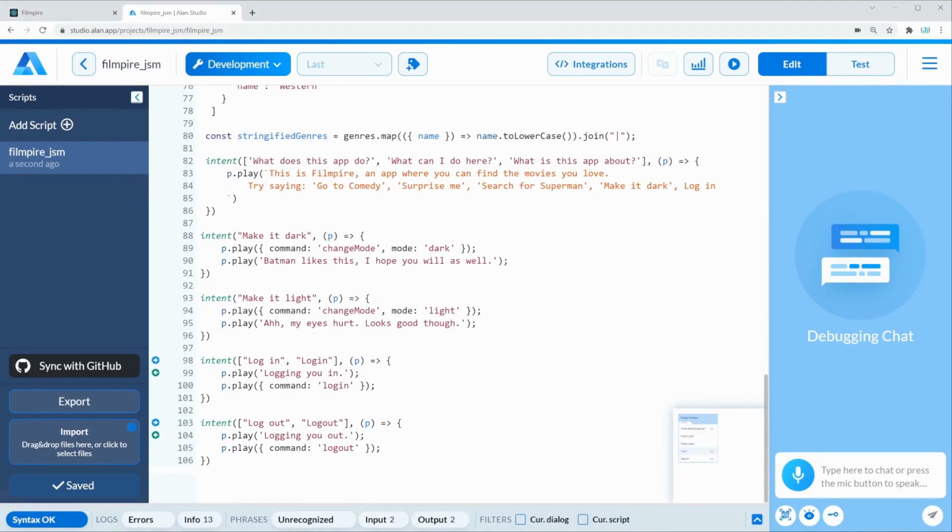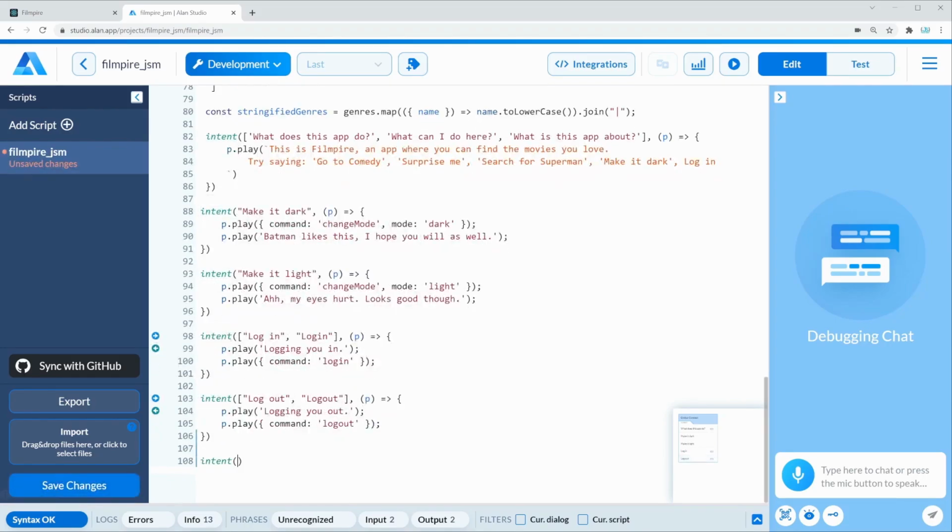We are again inside of our Alan console with yet another intent. This one is going to be just a bit more complicated. So let's say our intent is a function and we're going to have a template string. Let's say go to, and that's going to be a $ sign for the first time ever, and a function call. There we can use our genre. This might seem like an undefined variable for now, but Alan is going to make sure to use it somewhere, and I'm going to explain soon where.